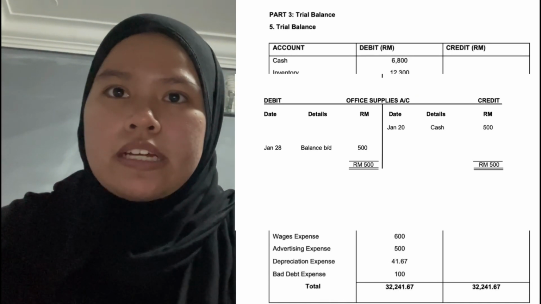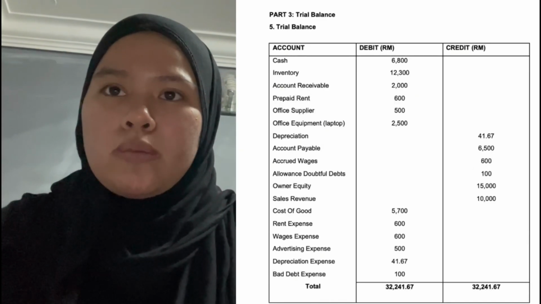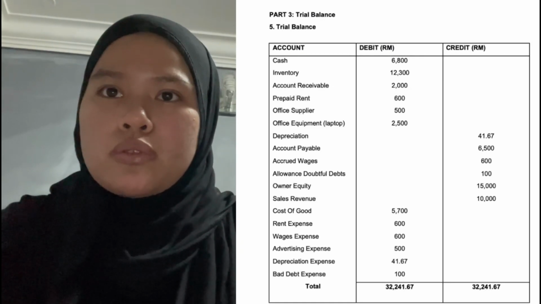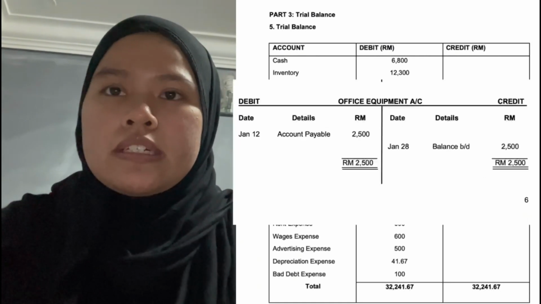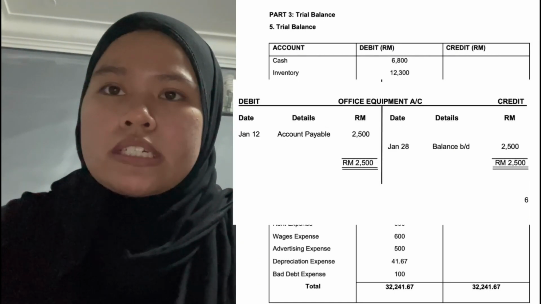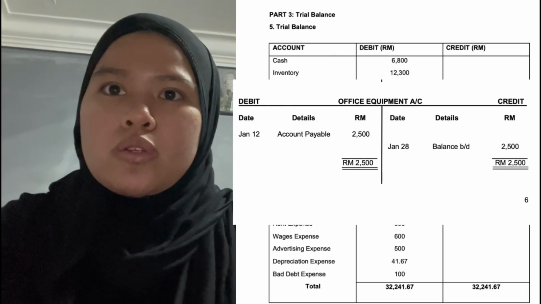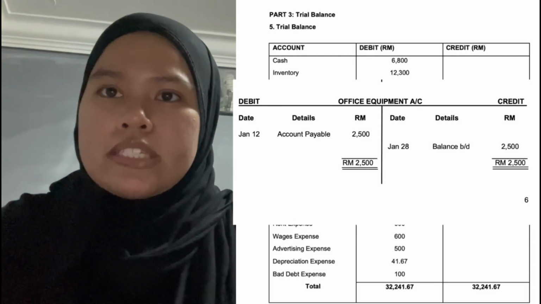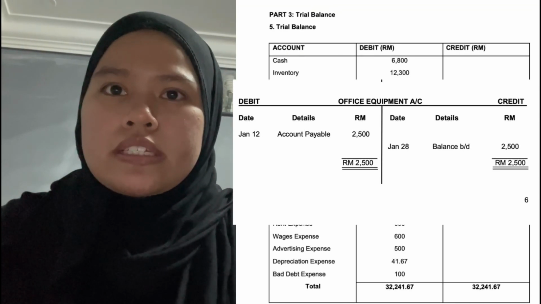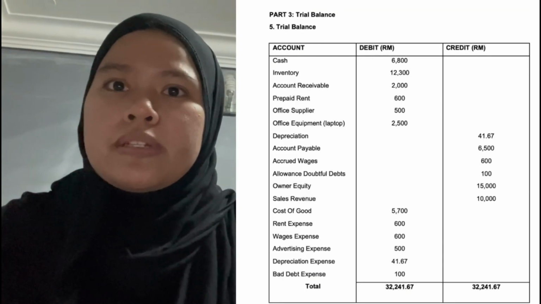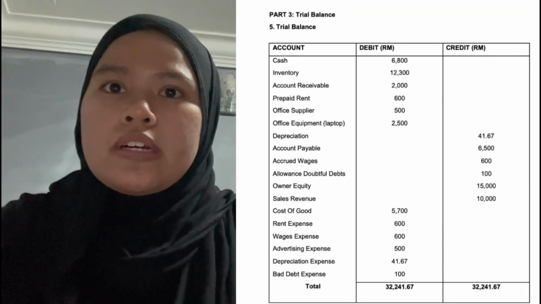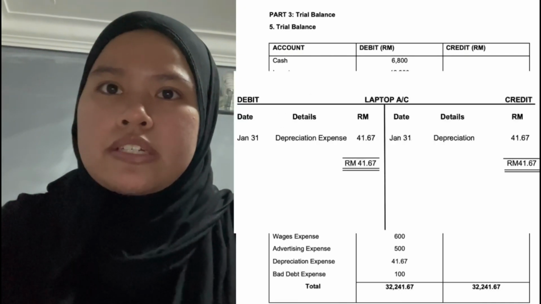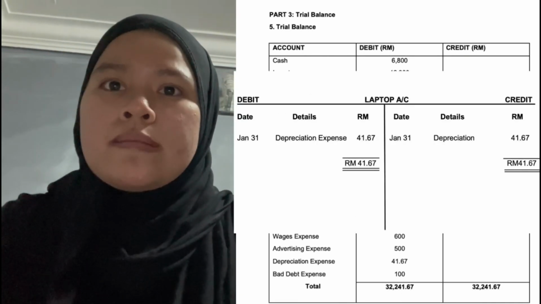Then the next one is office equipment laptop. Office equipment laptop, we also put it under debit. The total is 2,500. Also we got it from the part 1 ledger account. Then the next one is depreciation. Depreciation we got it from the part 2 question. So here I show you.